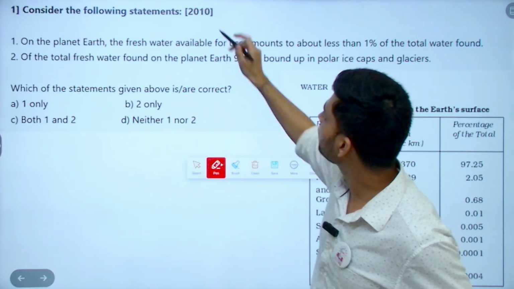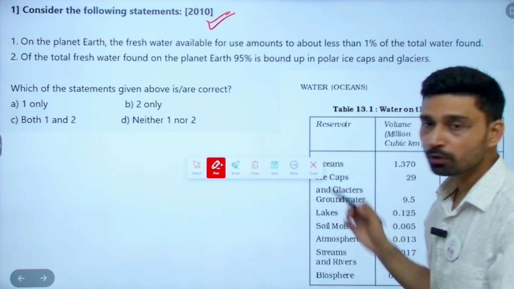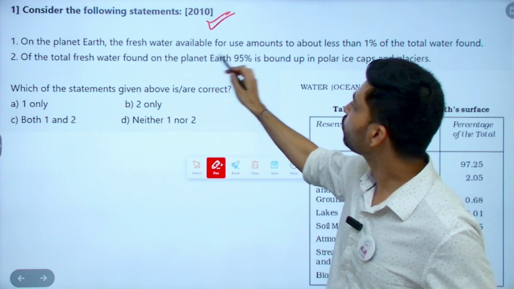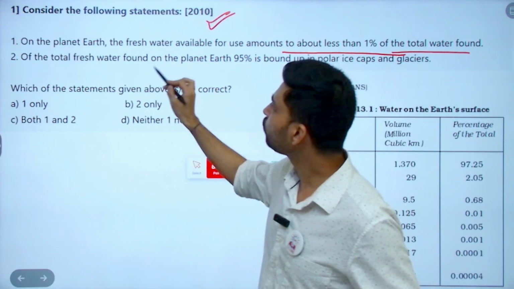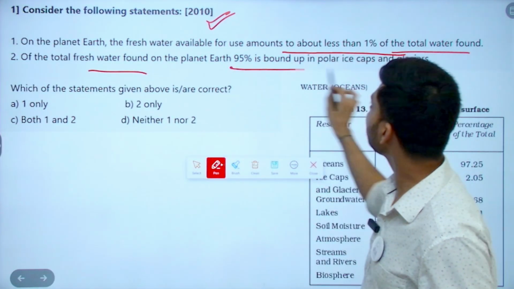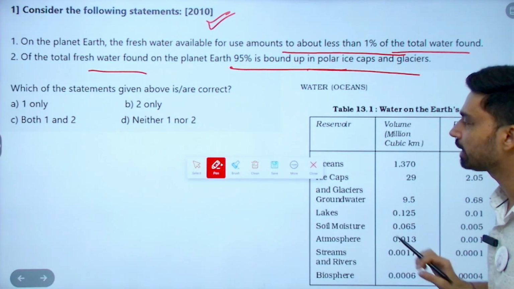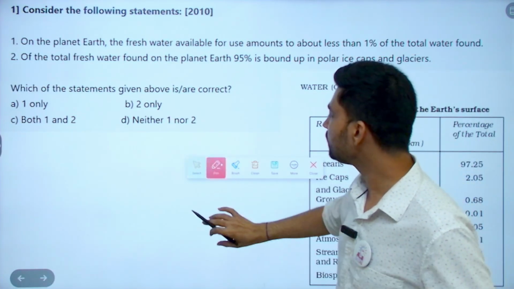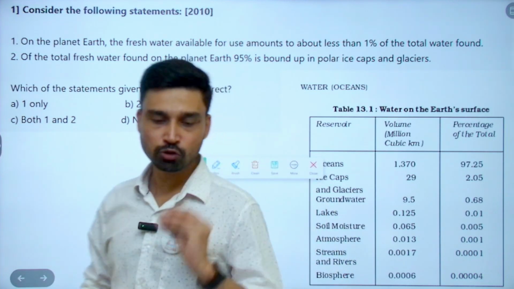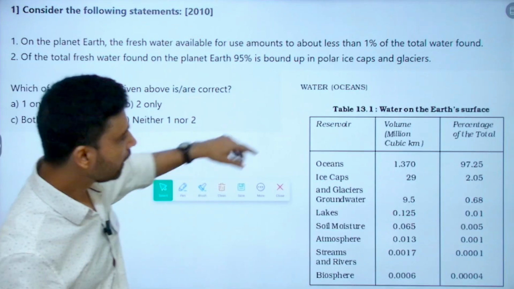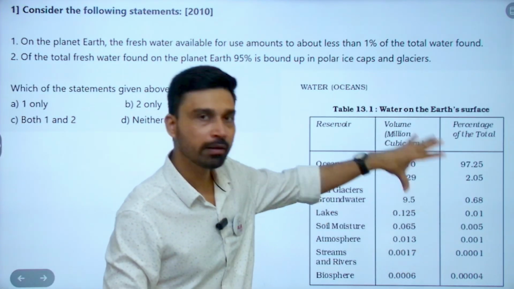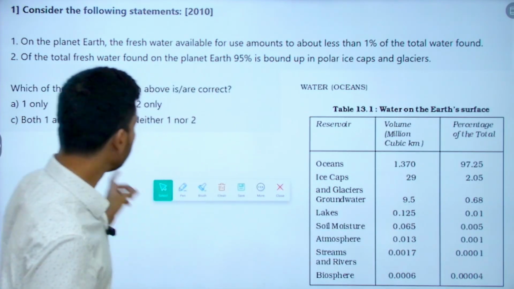Then again they asked before 2010 also: on the planet Earth, the fresh water available for use amounts to about less than 1% of the total water found. Of the total fresh water found on the planet Earth, 95% is bound up in the polar ice caps and glaciers. Now, interestingly, all these three questions could have been easily solved, though they were asked in different years, if you had looked at and remembered this particular table in NCERT. Let us try to find it.